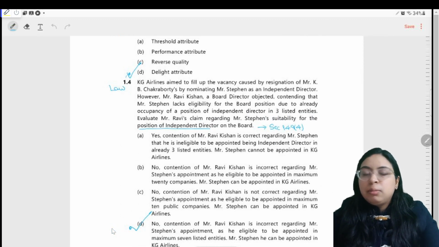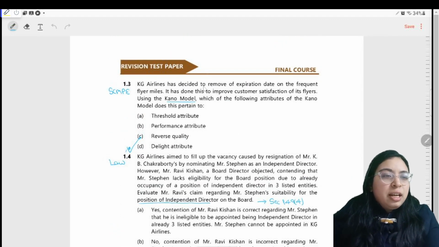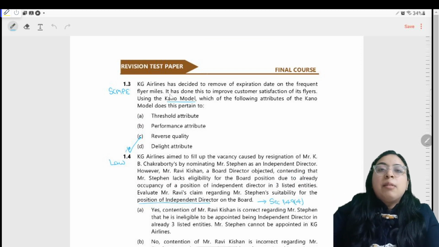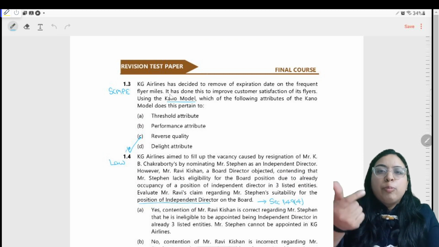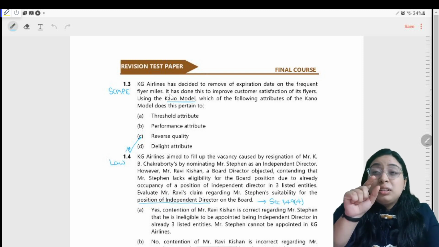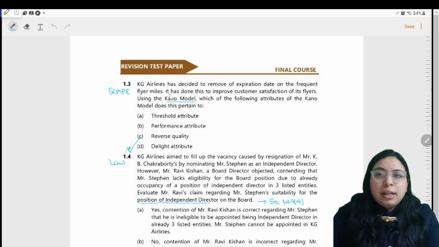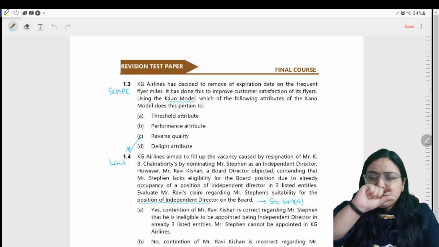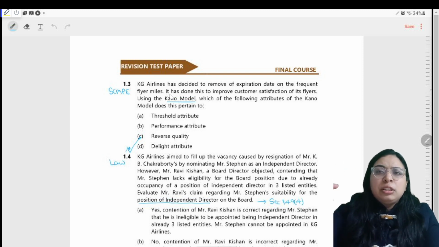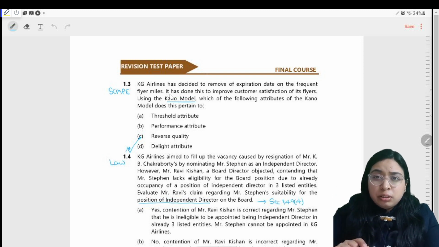Let's move on to MCQ number 3. KG Airlines had decided to remove the expiration date on the frequent flyer miles. Flyer miles are a type of points or reward points which you get when you frequently fly. Airlines usually have an expiration date. Means you buy a credit card, you get some points. After some utilization, you will spend 1,000 points and get 2 to 5% of the points in your credit card, which you can utilize till 31st March. After some point, these points expire, as you already know.